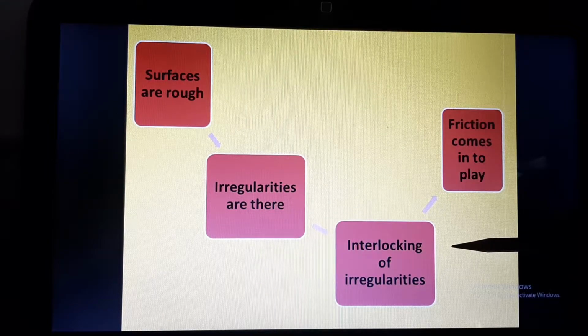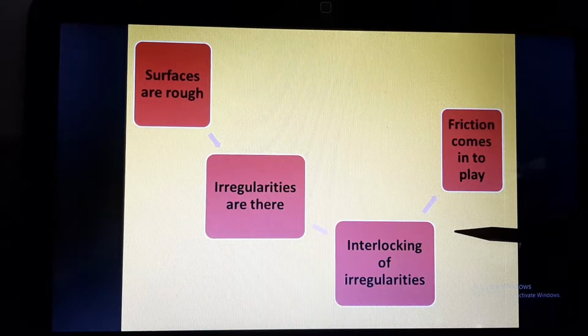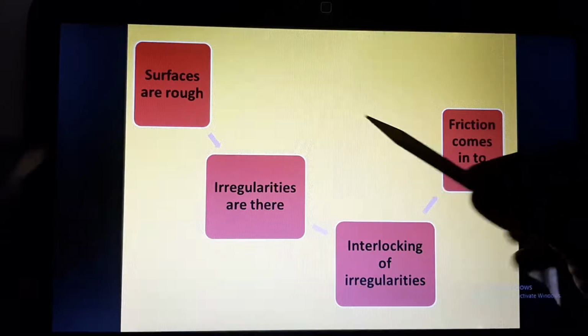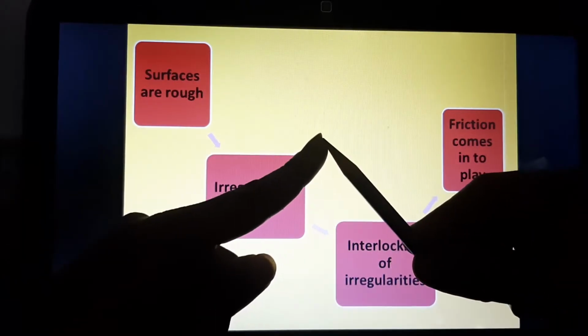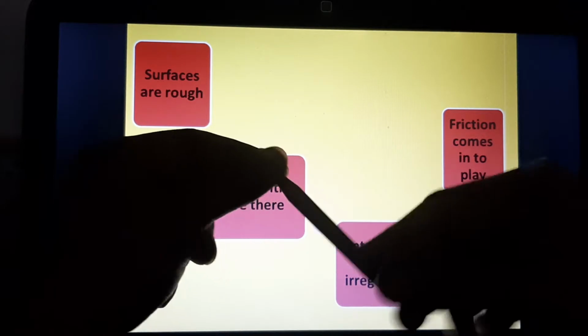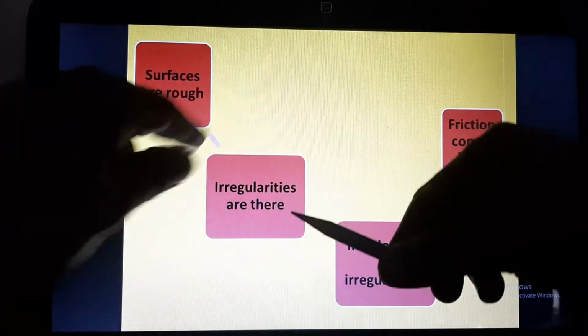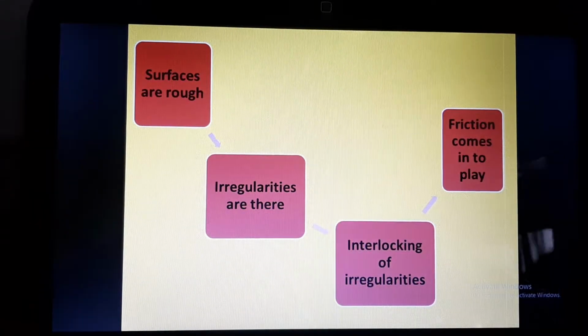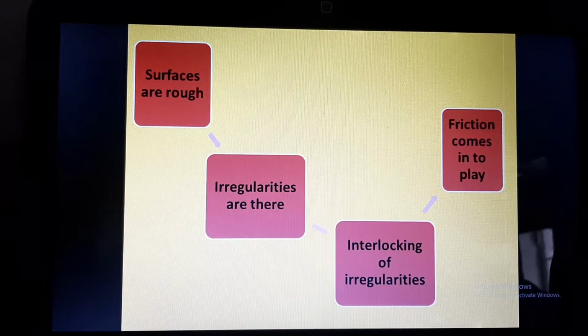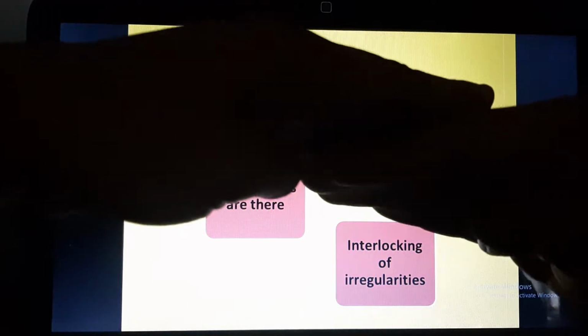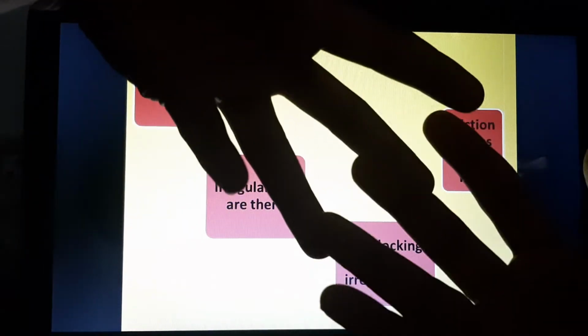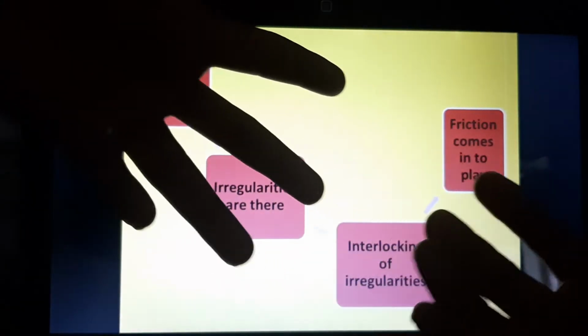These irregularities are often referred to as hills and valleys. You must be knowing what hills and valleys are. So this is called a hill and this is called a valley. These irregularities are similar to hills and valleys. Whenever two surfaces having irregularities come in contact with each other, they form hills and valleys structures. Now these hills and valleys interlock with each other.